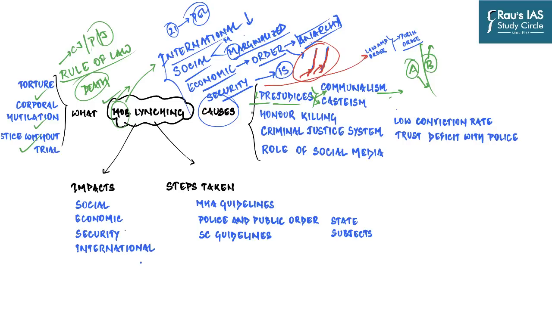Then the next set of cases have been motivated because of honor killings or shame killing, which is the murder of an individual, either an outsider or a member of family, by someone seeking to protect what they see as the dignity and honor of themselves or the family. So for example, a couple from two different castes or from two different religions, when they marry, they are often killed by their near and dear ones, even their immediate family like parents as well, because for them honor is more important than anything else in the world.